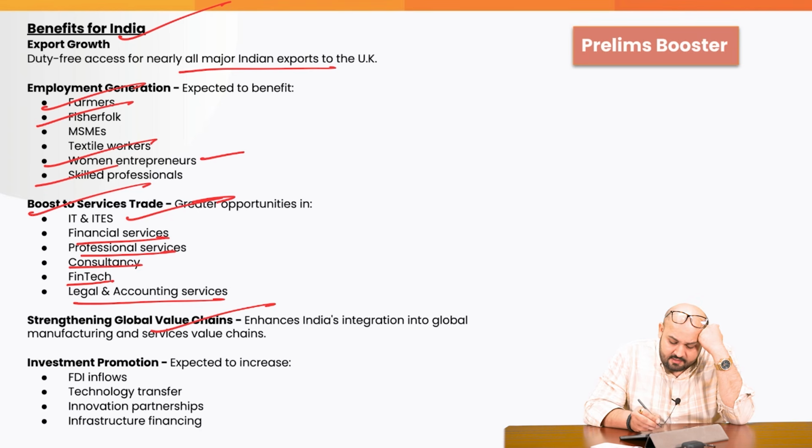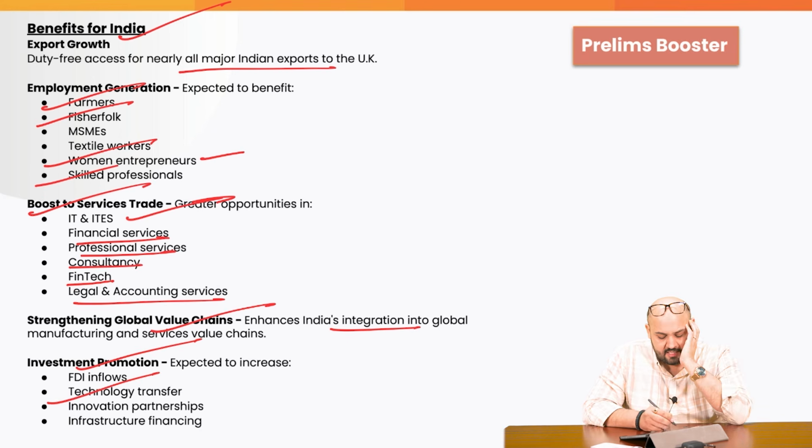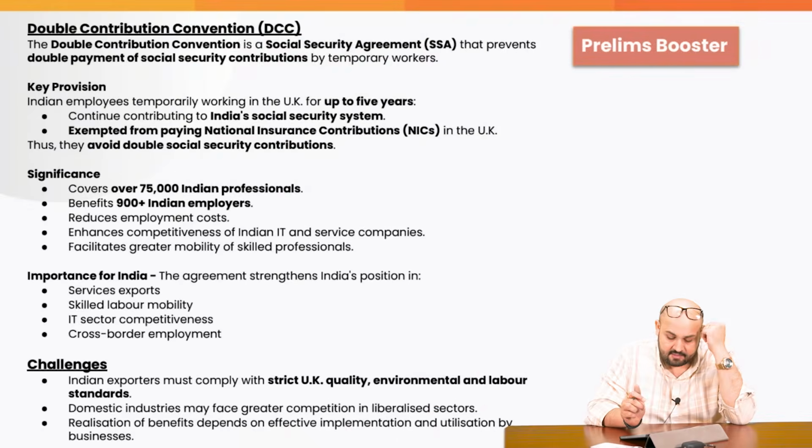Strengthening the global value chains: enhances India's integration into the global manufacturing and services value chains. Investment promotion, for example, in the overall FDI, the technological transfer, the innovation partnerships and the infrastructure financing.